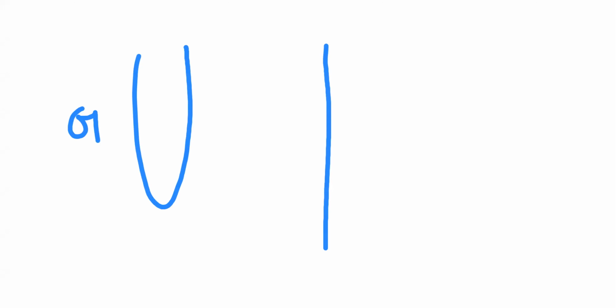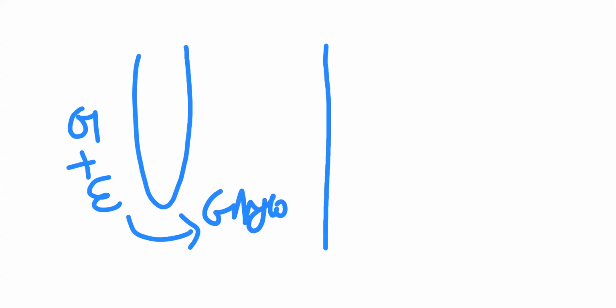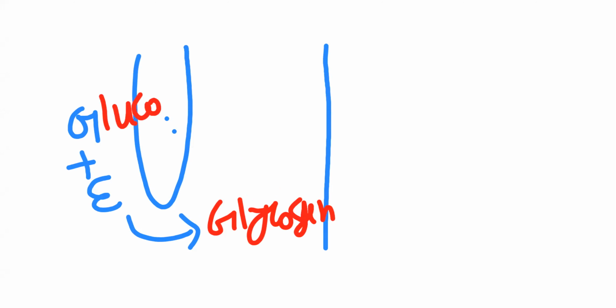So for that, suppose I'm giving you an example. In a test tube, when we add glucose plus enzyme to form glycogen, that's stored food material, in this test tube. Glycogen here, glucose. Glucose to glycogen. This reaction occurs in a test tube in the laboratory.